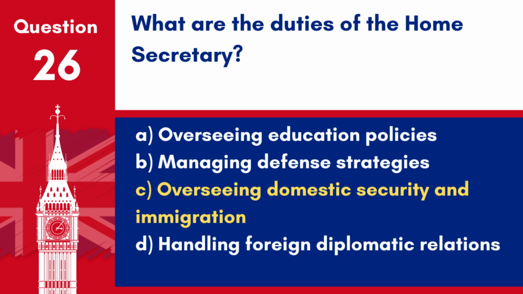Question 26. What are the duties of the Home Secretary? A. Overseeing education policies. B. Managing defence strategies. C. Overseeing domestic security and immigration. D. Handling foreign diplomatic relations. Answer: C. Overseeing domestic security and immigration. The Home Secretary's duties include overseeing domestic security, policing and immigration matters within the United Kingdom.